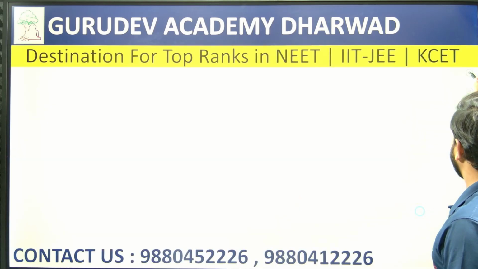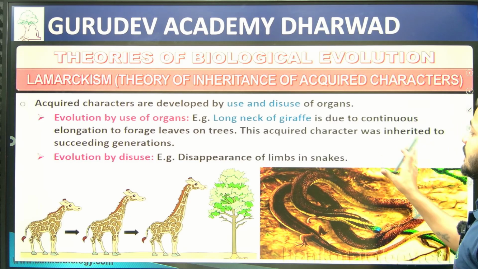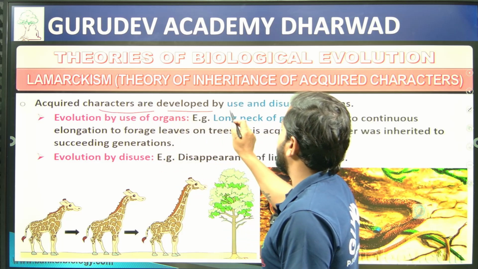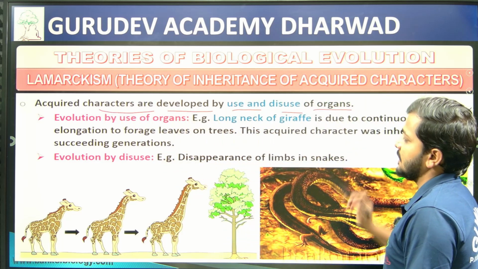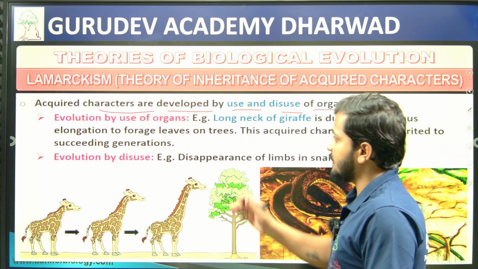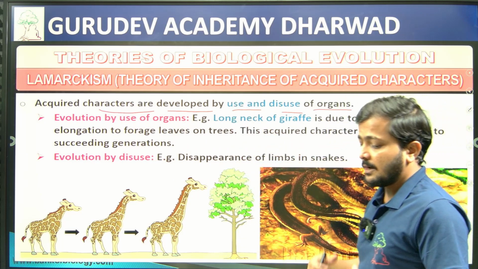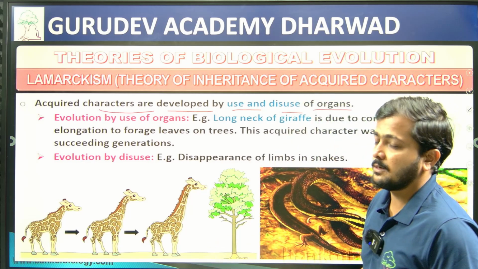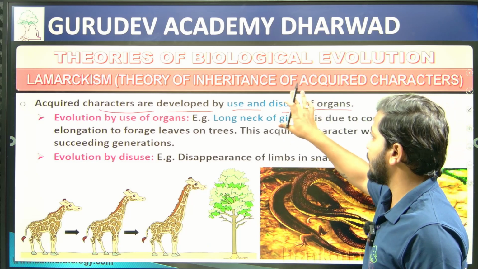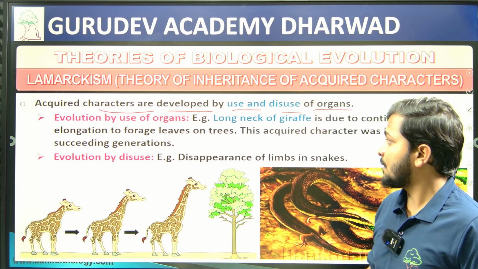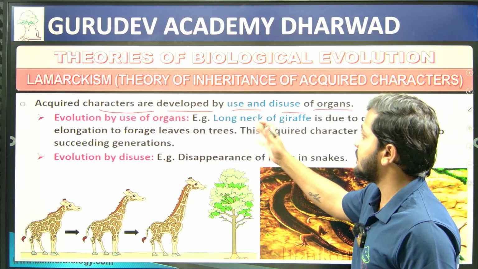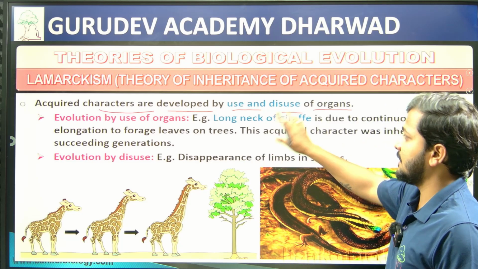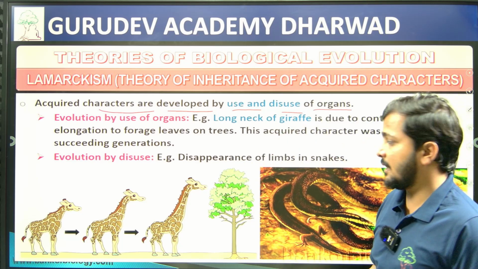So, the basis of Lamarckism is that acquired characters are developed by use and disuse of organs. Some of the organs we use, and some organs we disuse. Whichever we are not going to use is going to go, and whichever we use is going to develop one after another. Development can be seen one after another.